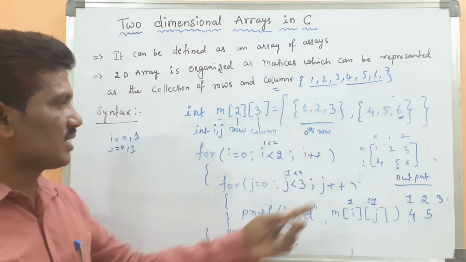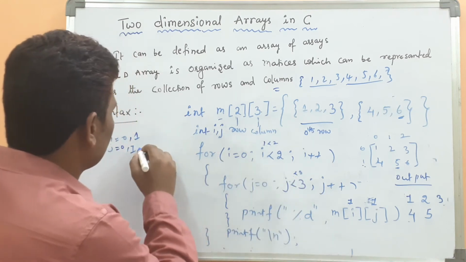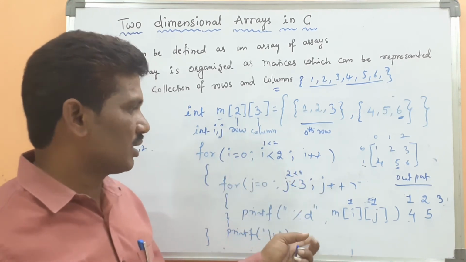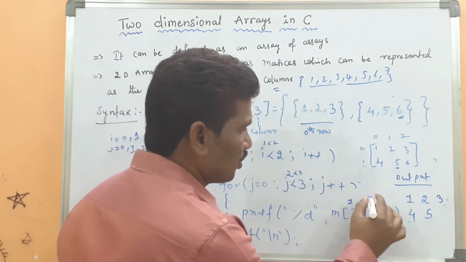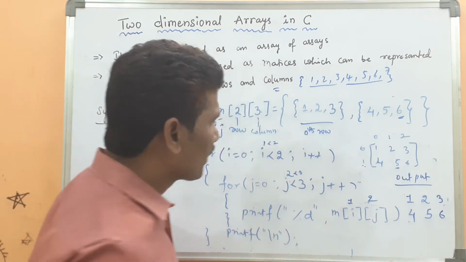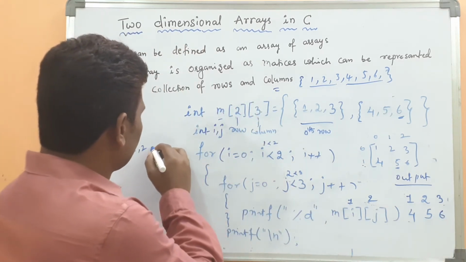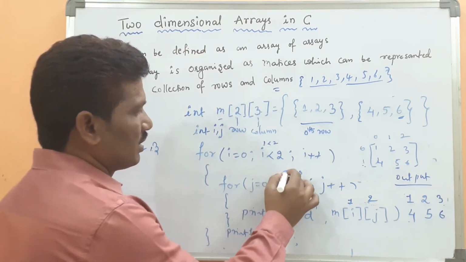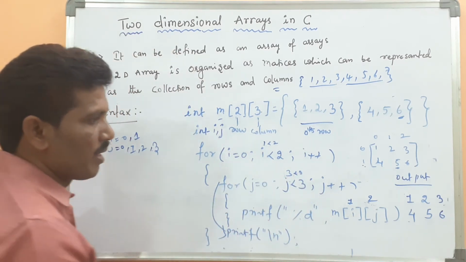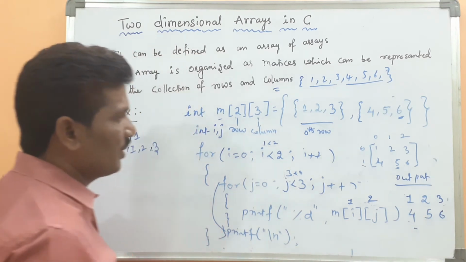Then j value is incremented by 1, j value becomes 2. 2 less than 3, the condition is true. m of 1, 2, the value is 6. Then again j value is incremented by 1, j value becomes 3. 3 less than 3, the condition is false, so it comes out of the loop. Then control comes to the next line.